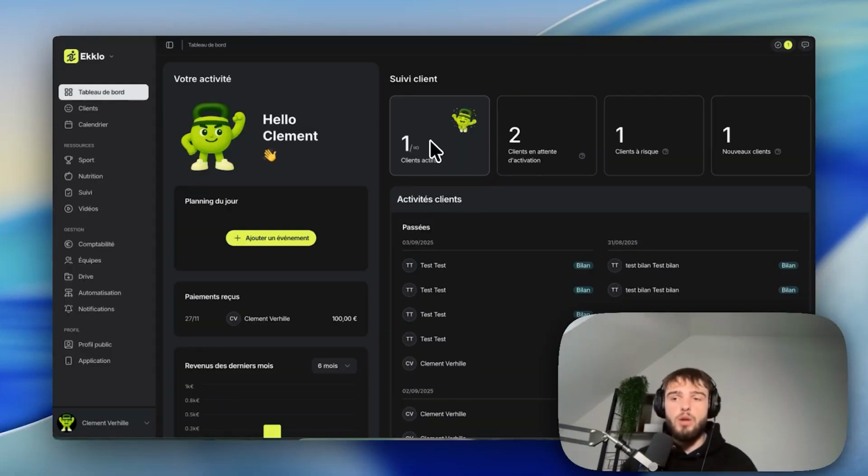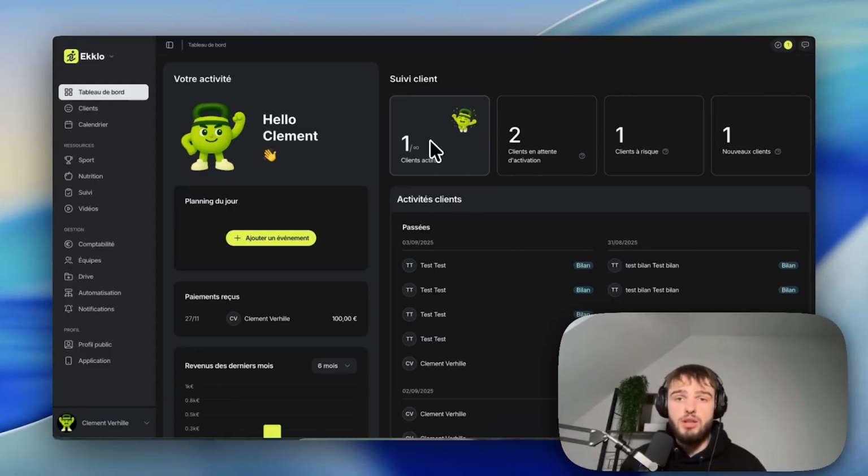How can you make the most of messaging to communicate more easily with your clients? Messaging is the most powerful and important tool in Ekklo. You'll be able to create groups, send messages, broadcast messages, and build a real relationship with your client outside of coaching.